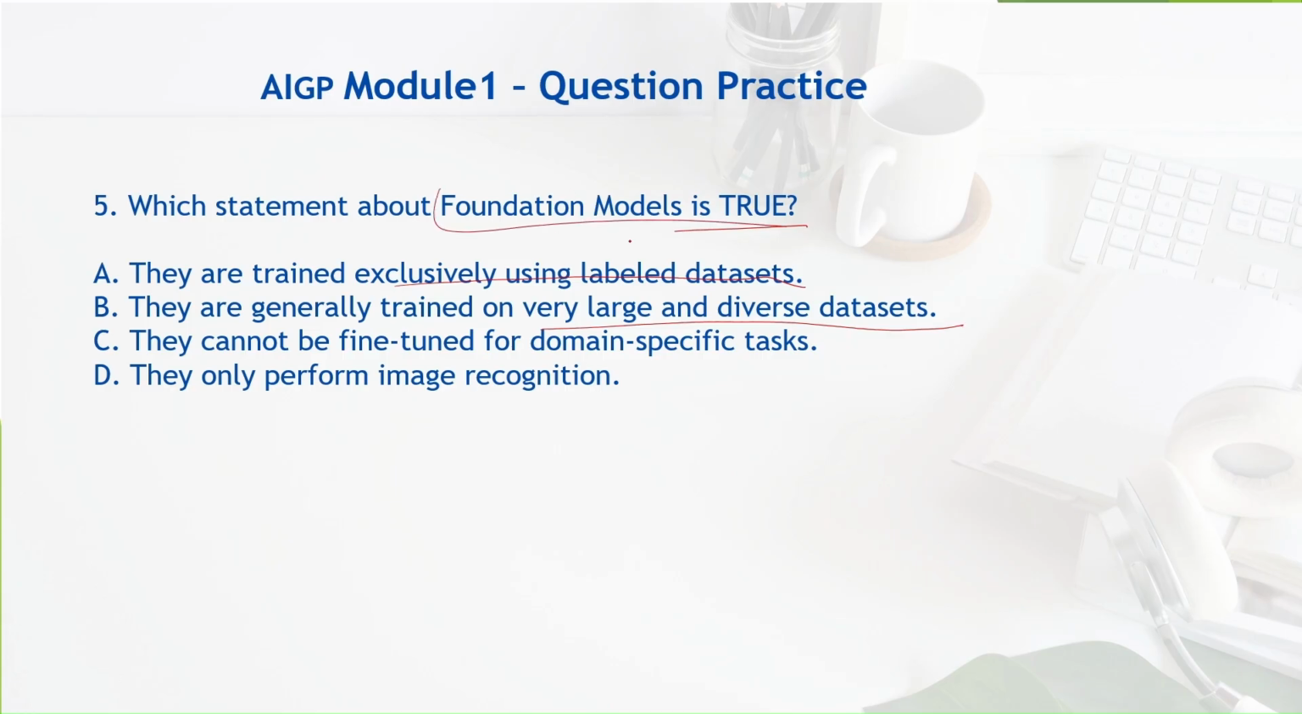See, foundational models are actually trained on very large and diverse datasets, not exclusively on labeled datasets. No, they're trained on labeled and unlabeled data. They're trained on all sorts of data. They cannot be fine tuned? No, they can be fine tuned. That's the reason they are foundational models, right?